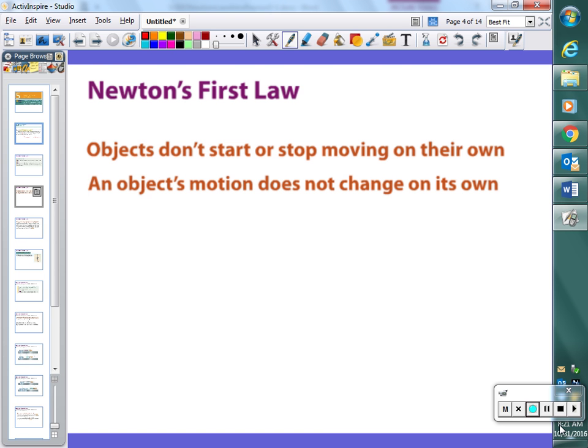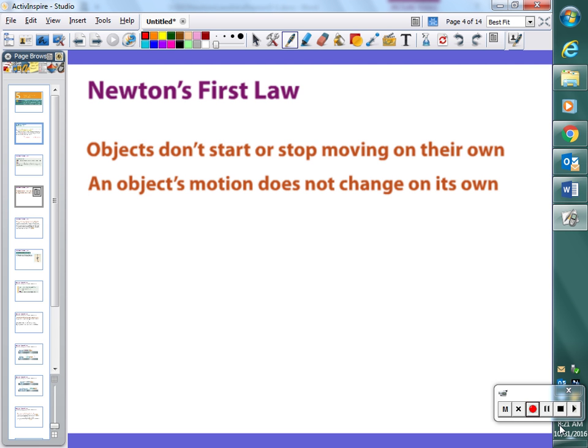But this stop moving part. Because for the entirety of your experience on this earth, anytime you have seen something moving, what does it eventually do? It stops, right? Anything that is moving stops.